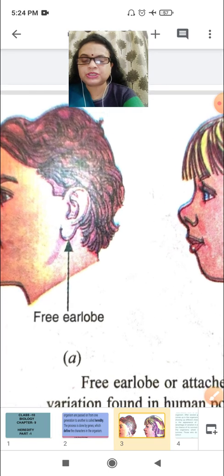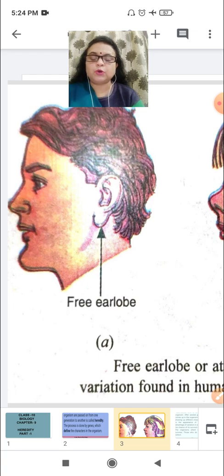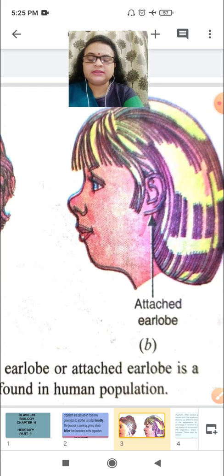See in the picture: these are free earlobes, where the lobes hang a little bit downward. In the other picture, some of the population have attached earlobes, attached towards the cheeks. So these are two dissimilarities found in the human population.